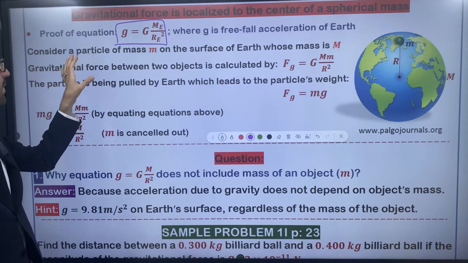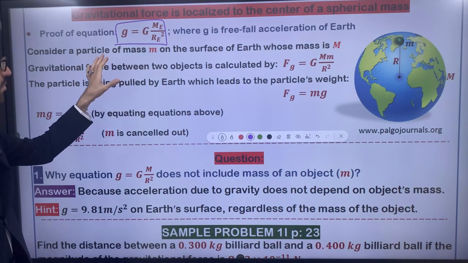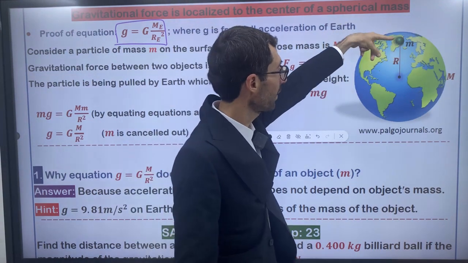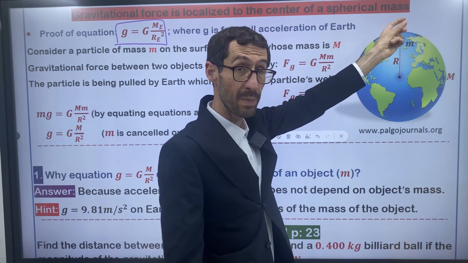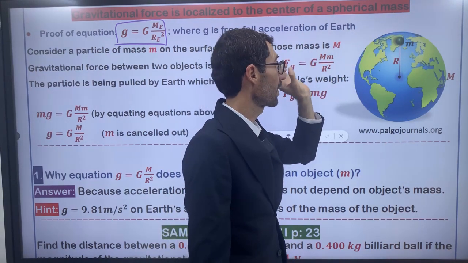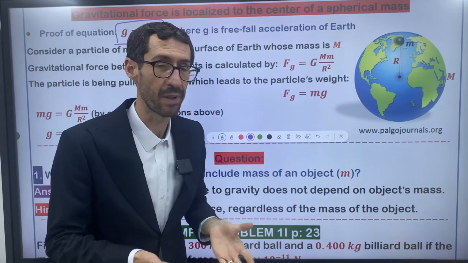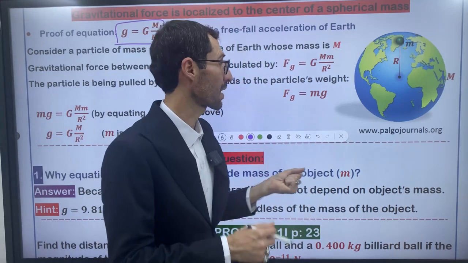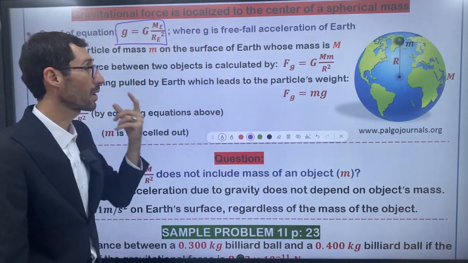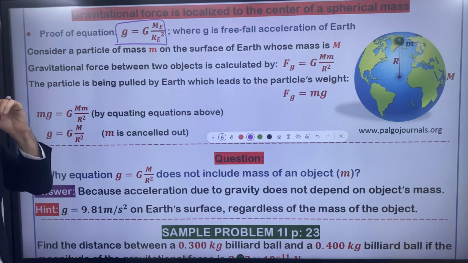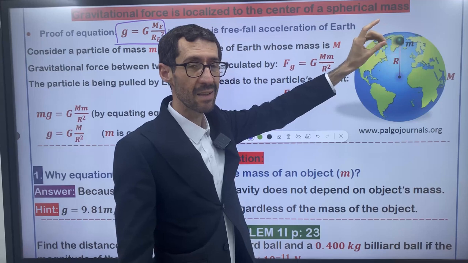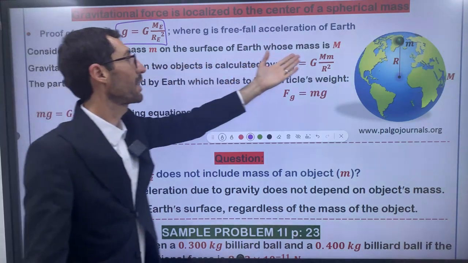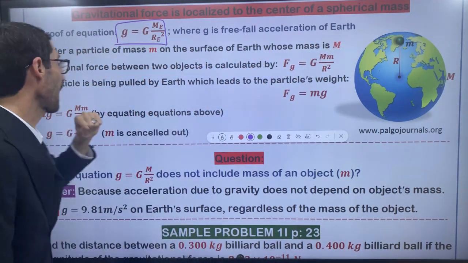Consider a particle of mass m. This is a particle, and I put it here. The mass of the particle is denoted by small m because it is much smaller than the mass of Earth. You know that the mass of Earth is an enormous object, a far more massive object. That's why the mass of the particle is denoted by small m, and the mass of Earth is denoted by capital M.